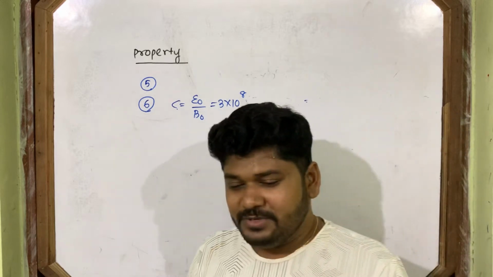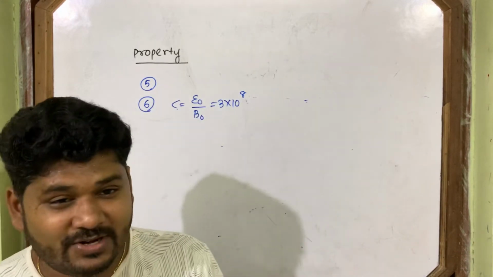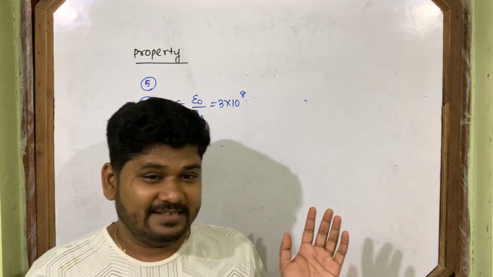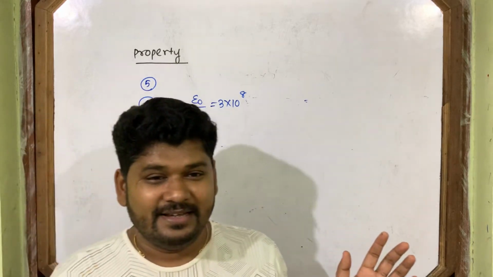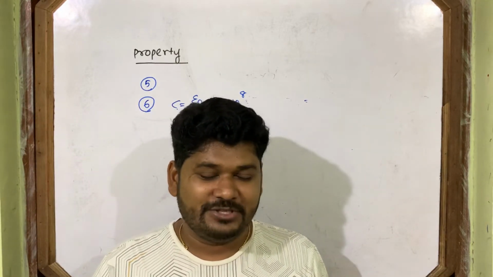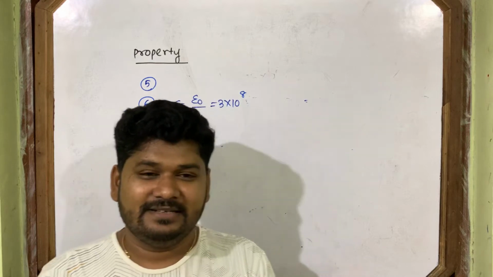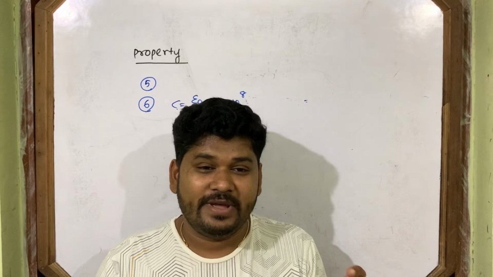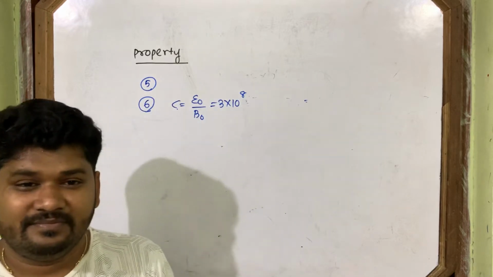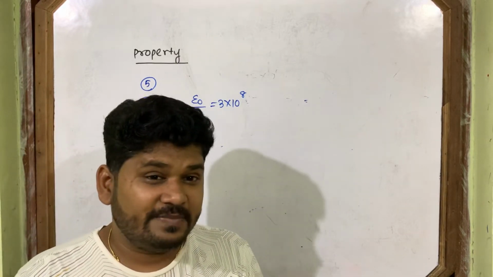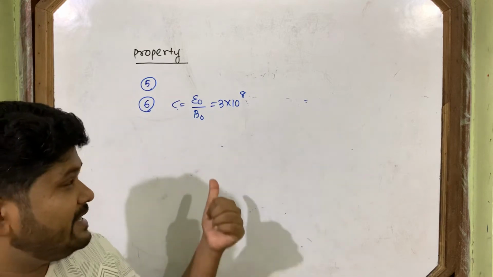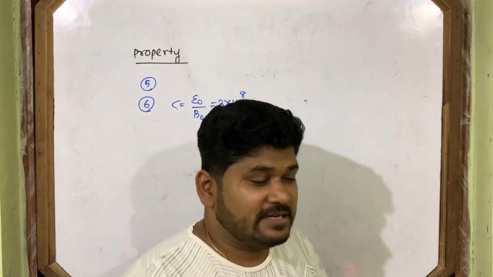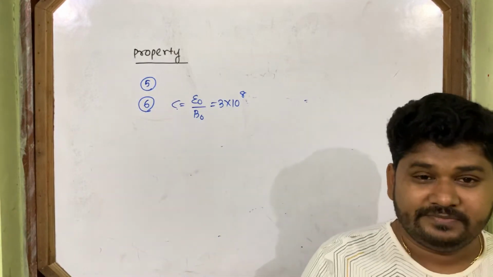Then the question comes to your mind: when I drew the figure from the starting, I made almost nearly equal amplitudes of electric field and magnetic field. I did that only to explain to you, but in real practice, magnetic field amplitude is very less in comparison to electric field amplitude.